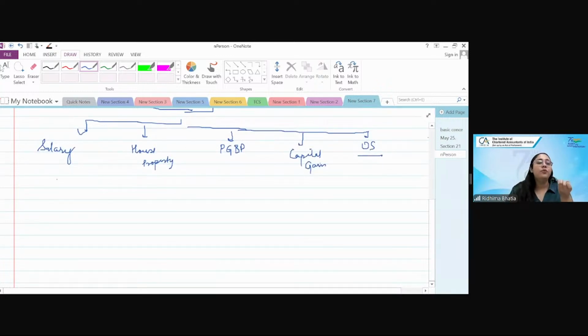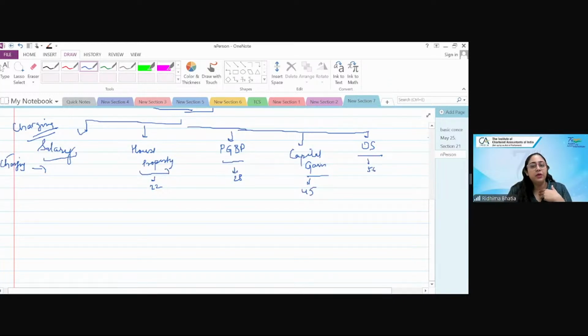Now, what type of income would be taxed in which head is told by the charging section. Now, have a habit to always refer to the charging section. Charging section will tell you that under this head, what income would come. Like salary का charging section would tell you कि salary में कौन सा income आएगा. House property का charging section will tell you house property में कौन सा income है. PGBP का charging section 28 will tell you कि what all income are there in PGBP. इसका charging section is 22. इसका charging section is 45. कि what all income would come under these particular heads.